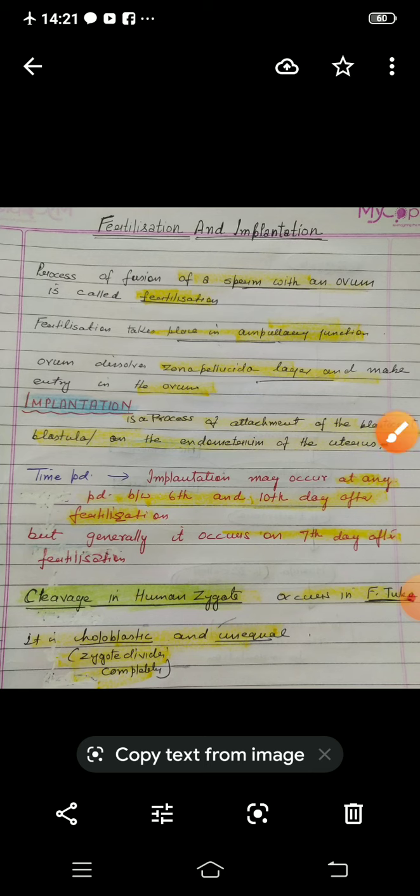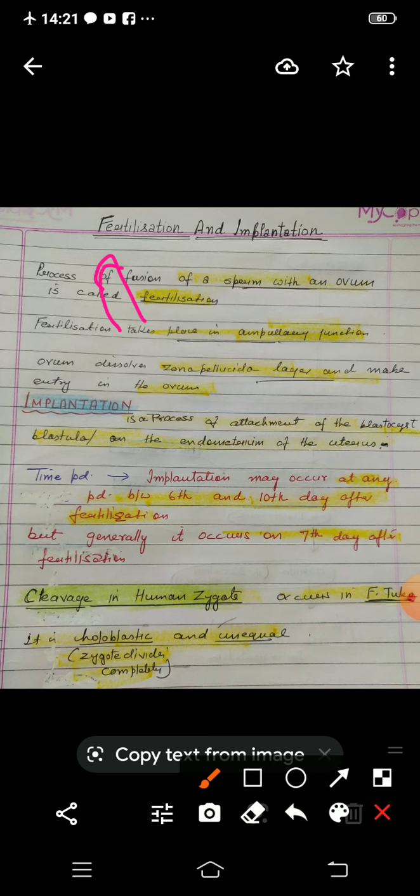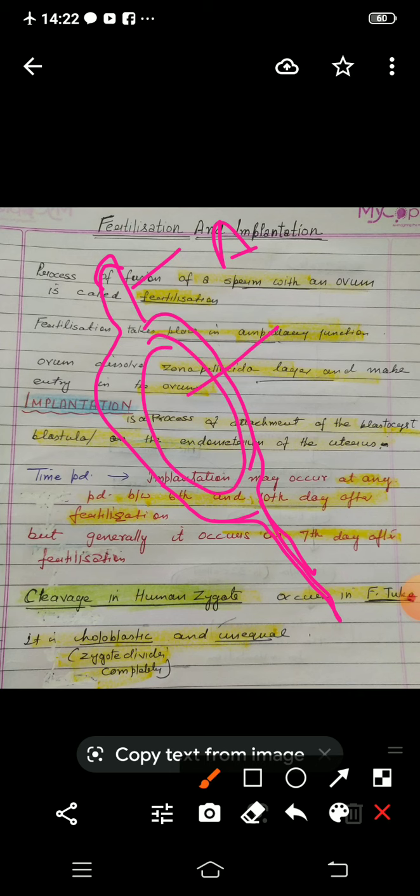And also you remember the structure of sperm. Sperm is looking something like that. This is the structure of sperm. So it has a tail, right? This is the acrosome, and this is the body portion, that means the nucleus is also there, and this is the tail region. Due to this tail, sperms are very motile and they swim very rapidly, and they reach through the cervix to the uterus, and finally to the ampullary region. That means finally these sperms have to reach up to the ampullary region.